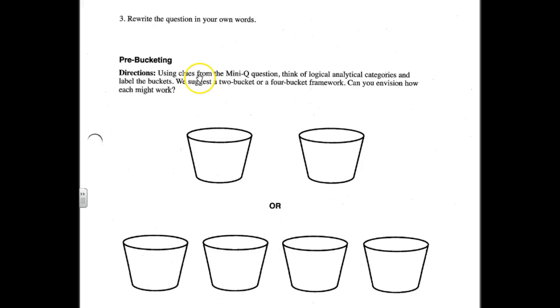Using clues from the mini-Q question, I want you to think of logical, analytical categories and label this bucket here and this bucket here. We're going to come back in a moment and take a look at the bottom. But for now, I want you to label the bucket on the left, Harriet Tubman's greatest achievement.